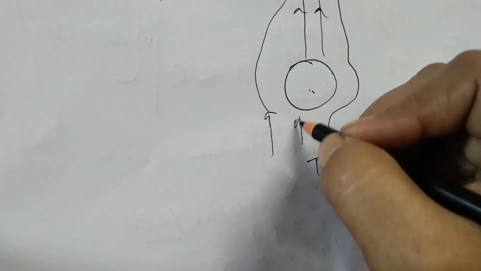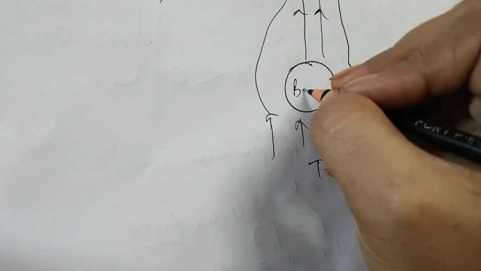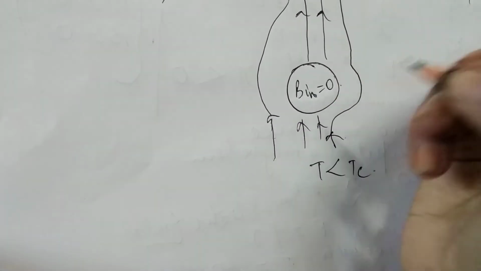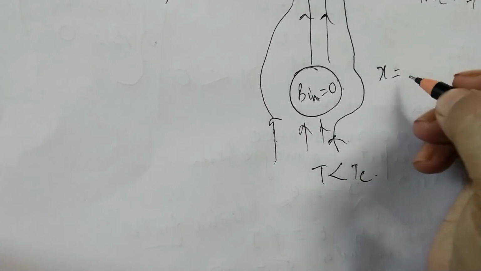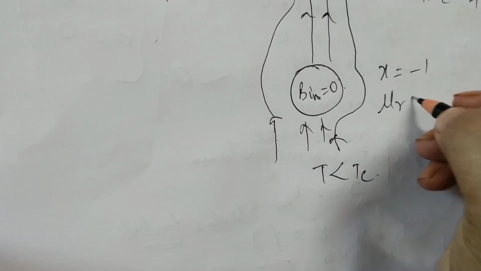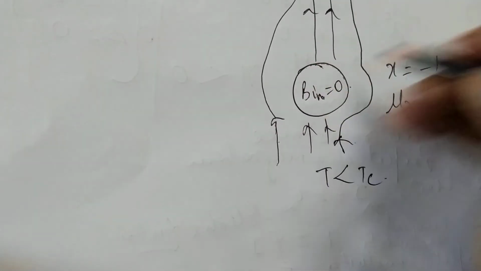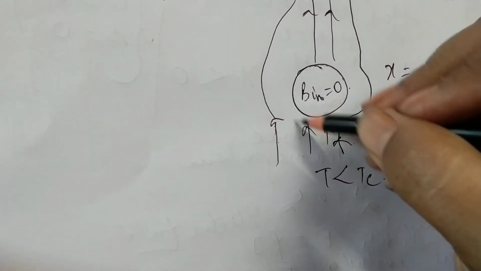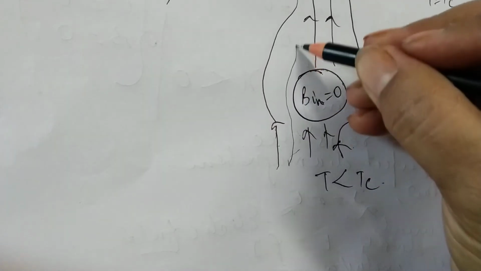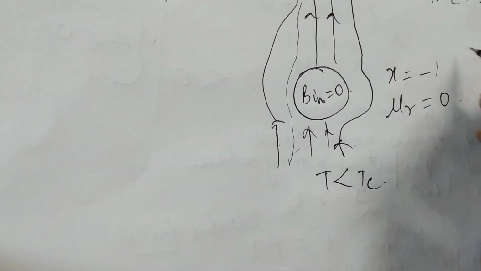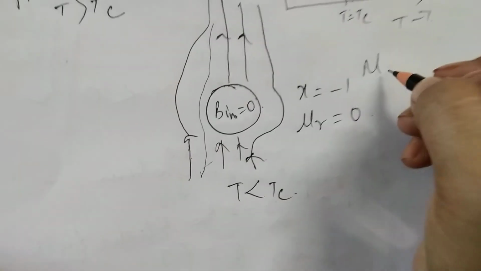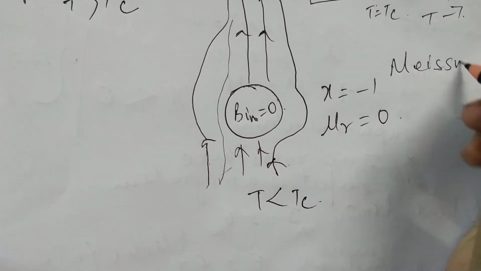Things become like this. So inside this we have the magnetic field equal to 0. Here chi is equal to -1 and the relative permeability is equal to 0. This is the condition, and this effect, where the magnetic field is repelled and goes out like this, is known as the Meissner effect. This is what we call the Meissner effect.